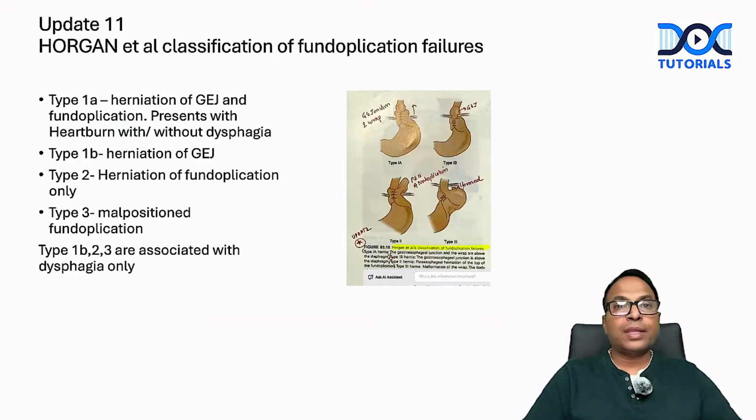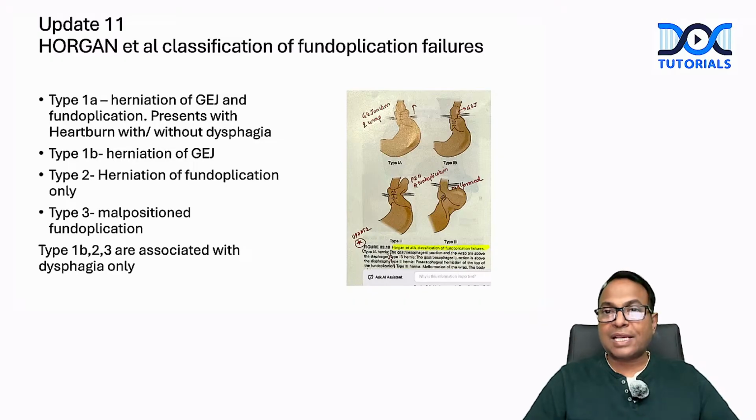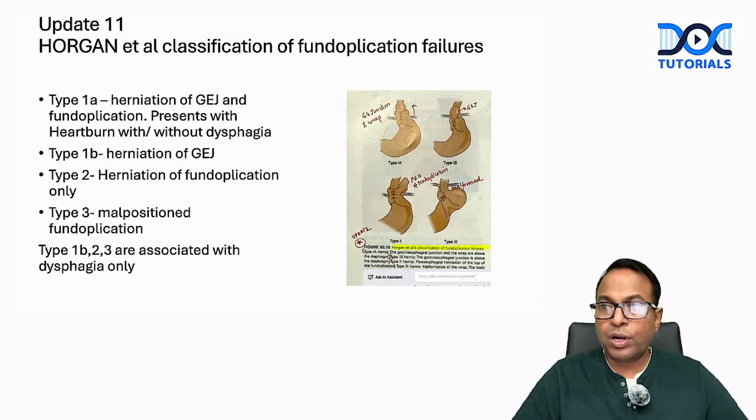Update 11, there is a classification called the Horgan et al. classification. It is not there even in Shackelford. It is newly updated in Sabiston. Horgan et al. classification of fundoplication failure. A very interesting update. Since there is an increasing number of fundoplications in many places, now we have the Horgan et al. classification of failure of fundoplication.